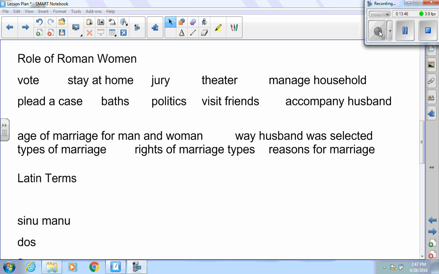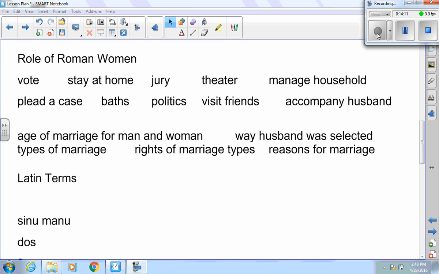Age of marriage for man and woman. For the man, it was the early 20s. 19 to 20 years old was the earliest that he would probably get married. For women, 13 to 14. The way that the husband was selected was by the father. Types of marriage: you had sine manu, without the hand, and you had cum manu, which was with the hand.